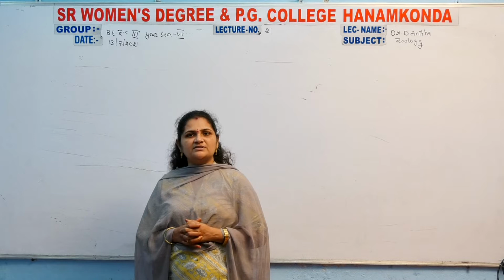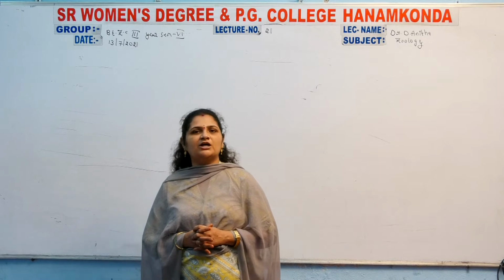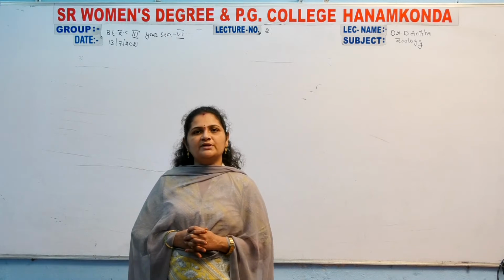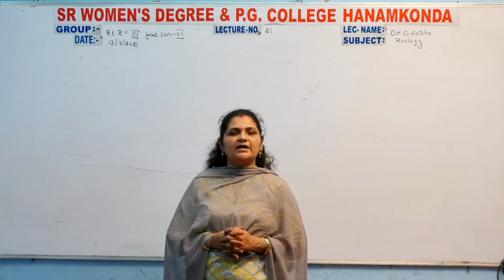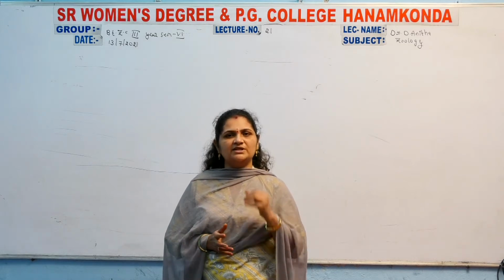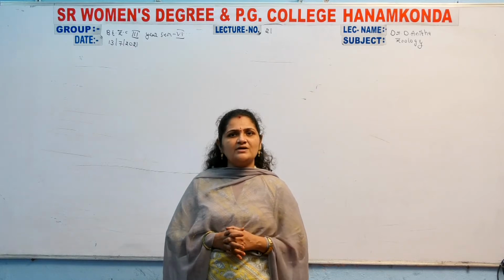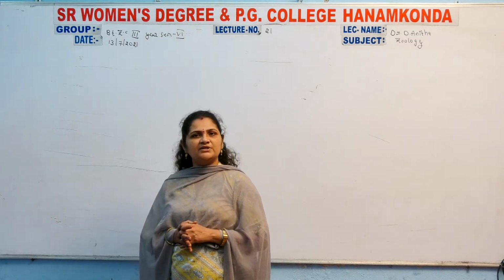Hypersensitivity is mainly of two types: immediate type hypersensitivity and delayed type hypersensitivity. Yesterday we completed two of the types of immediate type hypersensitivity, because immediate type hypersensitivity has mainly three types: type 1, type 2, and type 3. Type 1 is anaphylactic reactions, and type 2 is antibody dependent, antibody mediated cytotoxic hypersensitivity, which was completed in our previous class. Today we move on to discuss type 3 hypersensitivity.